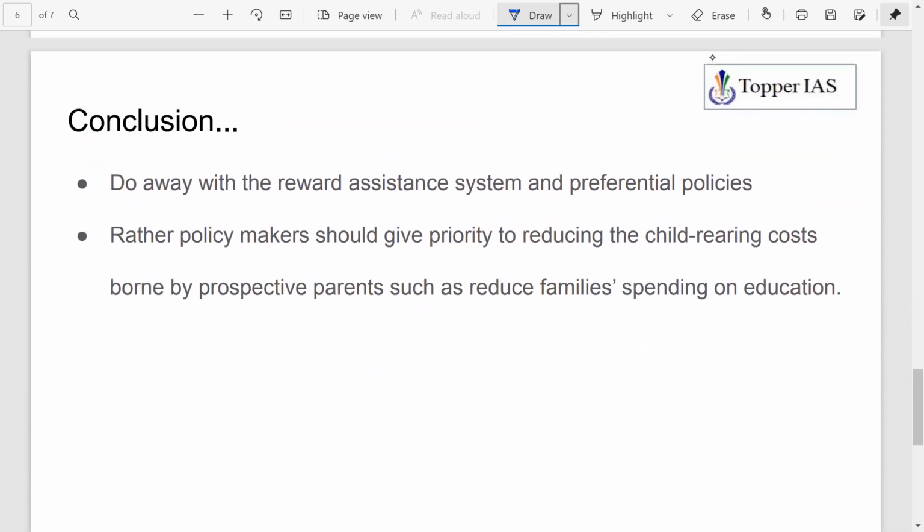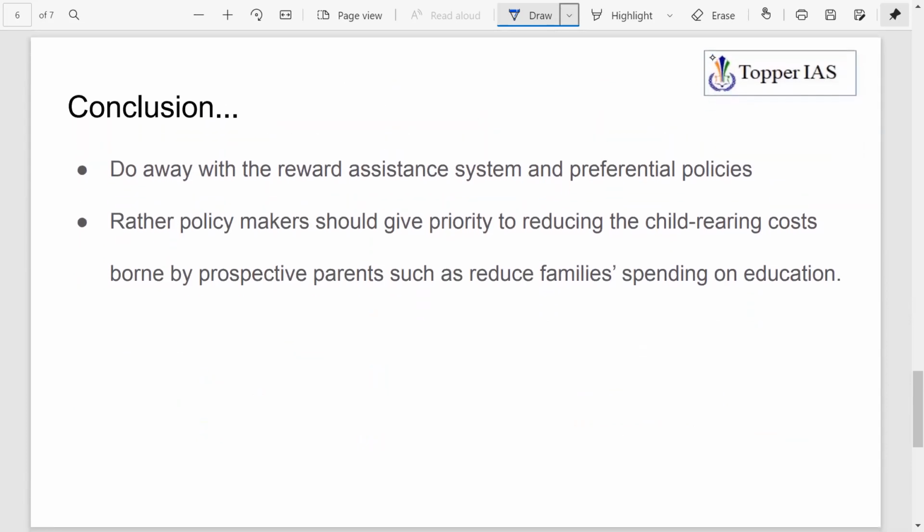So the thing is, rather than intrusive policies where there are forced sterilizations, and not only forced sterilization, there are a number of negative social consequences, like issues that women have faced.